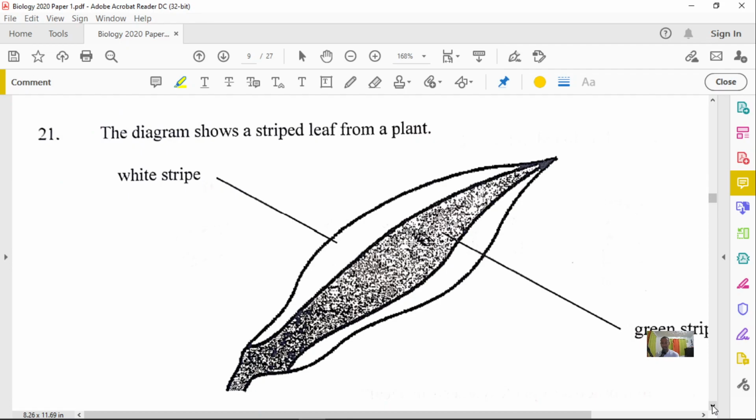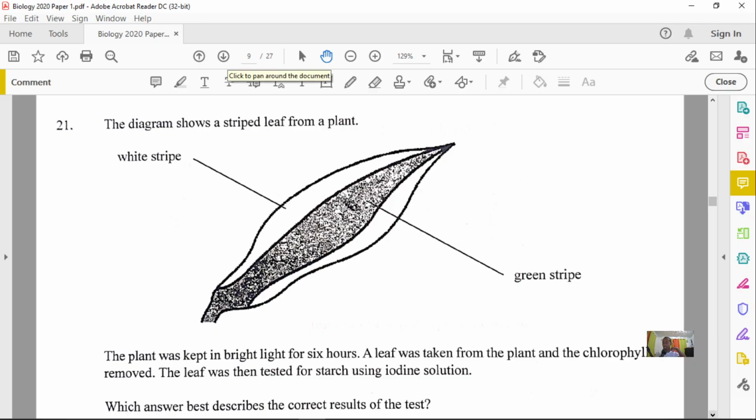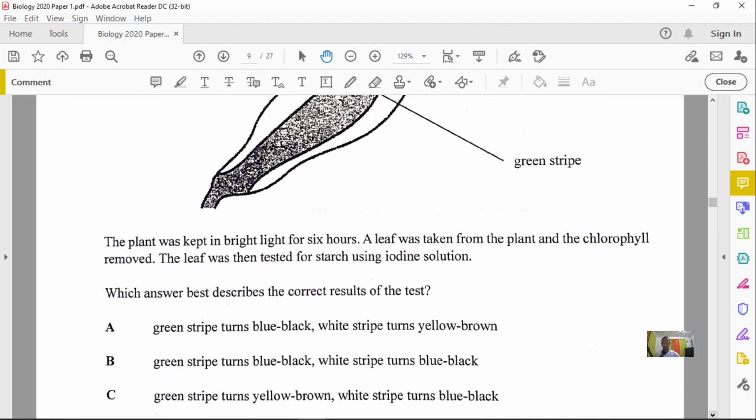All right, let's zoom in a little bit so we can actually see what's going on here. So question number 21, the diagram shows a striped leaf from a plant. So notice you have a white stripe, you have a green stripe, right? And so let's go down to the statement here and then the question. And so here it said that the plant was kept in bright light for 6 hours. Let's pause there a bit. Bright light, if a plant is in bright light, it therefore means that the plant was what? Photosynthesizing. That's the key point right there, right?